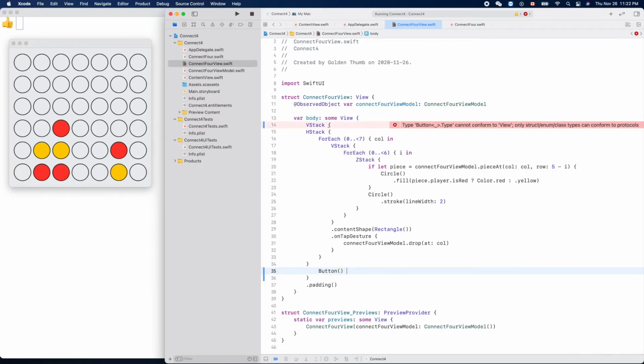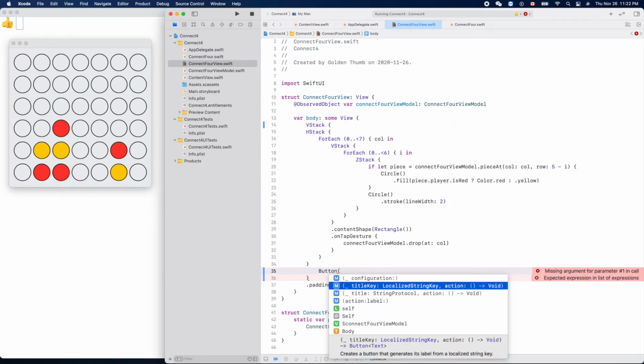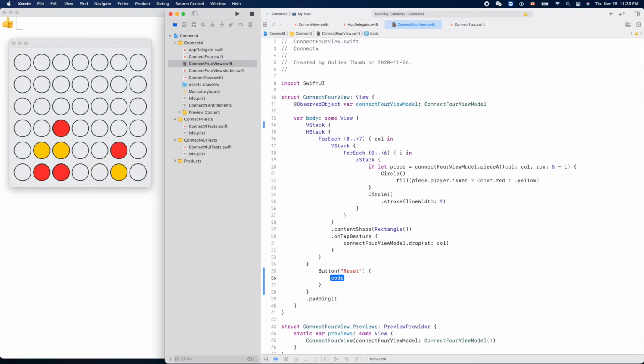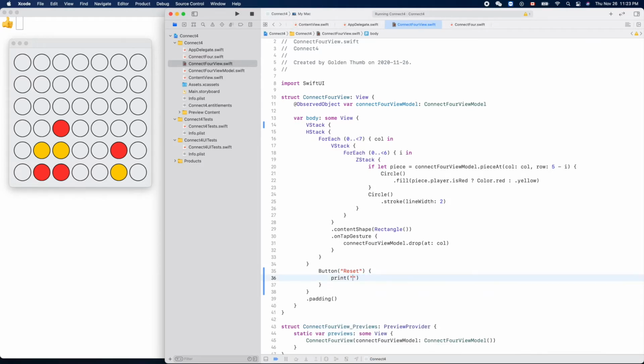So let's create a button. Title and action. Title is new game, right? Reset, okay, reset. Action, okay, so let's see, print our action. Reset.